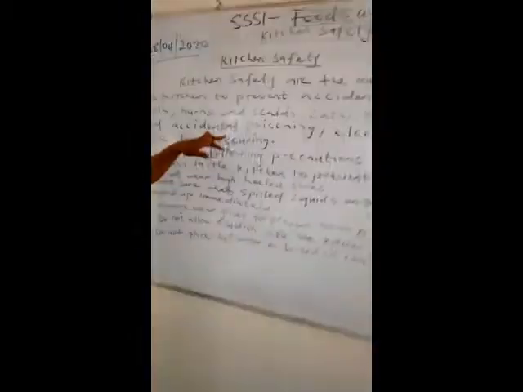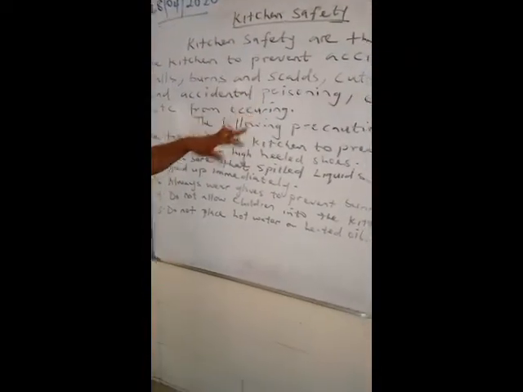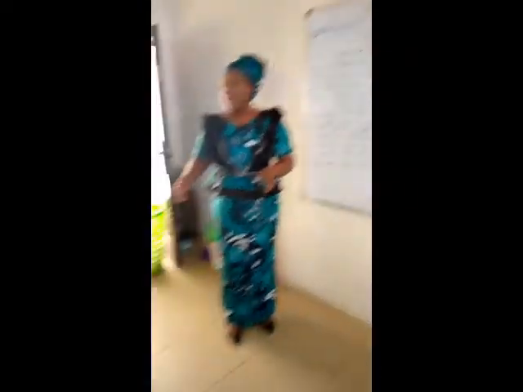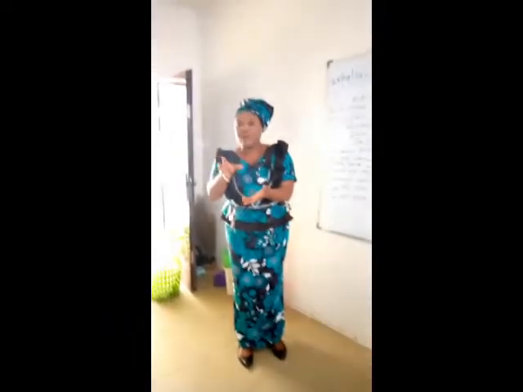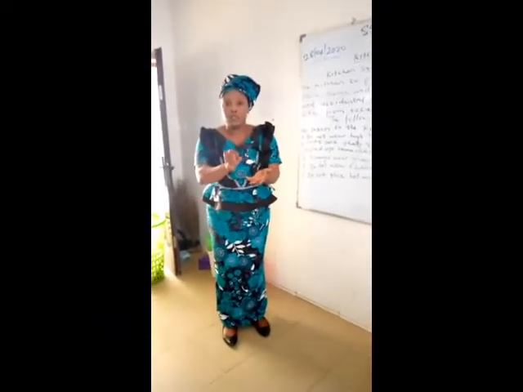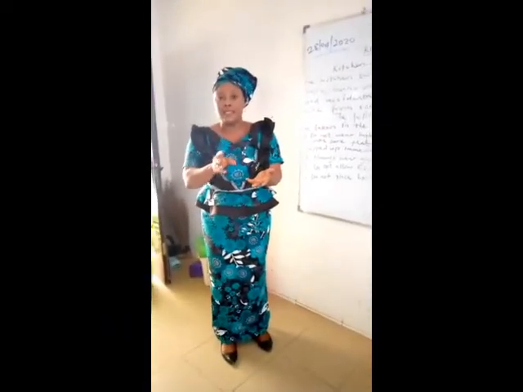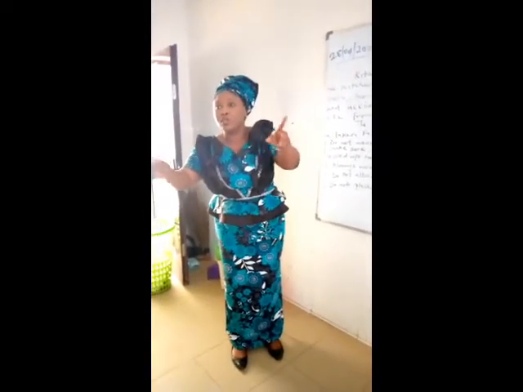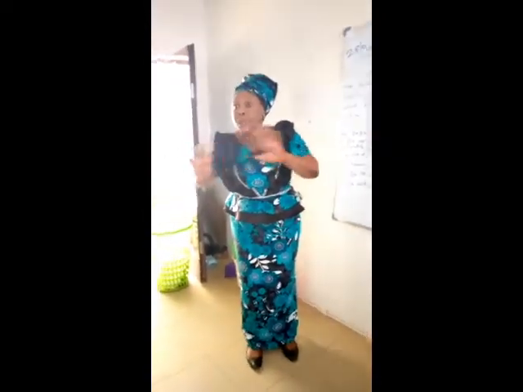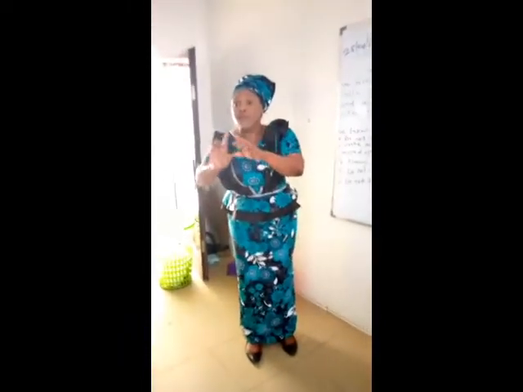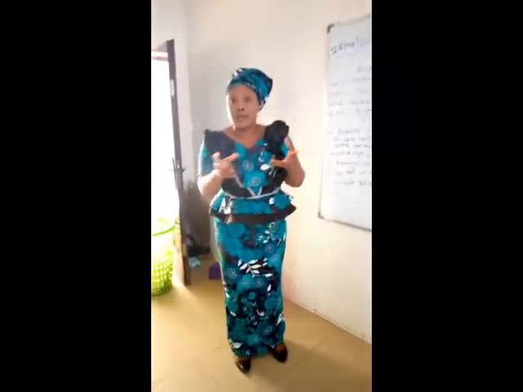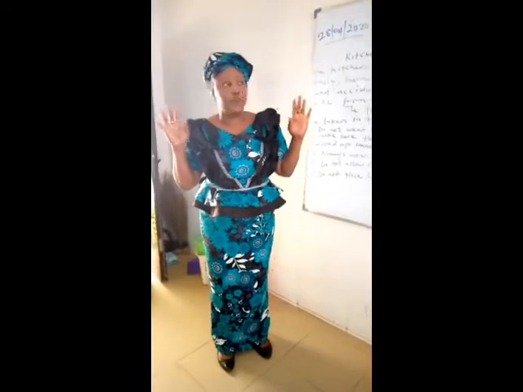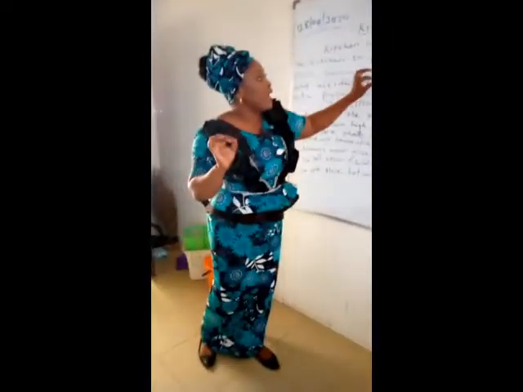We have accidental poisoning. When you accidentally put detergent inside a container that is labeled salt, somebody else will not know. The person has seen salt. Some people are very careless. They will not even smell it. They won't look at it because you have labeled it salt. They just carry it and go and add it to food for you. So that is what is called accidental poisoning.